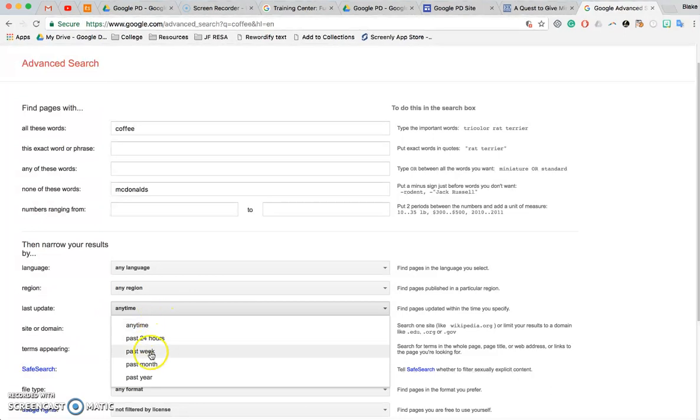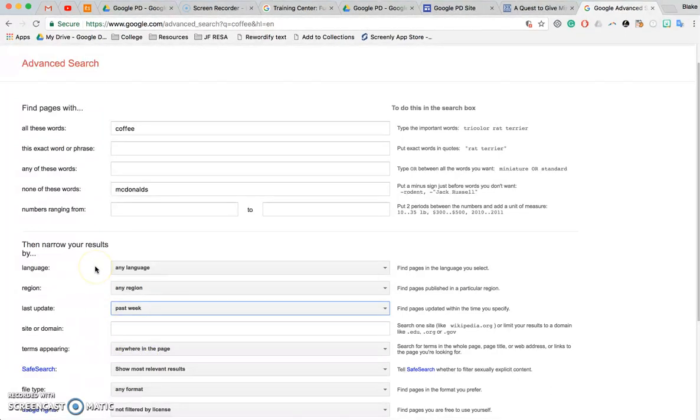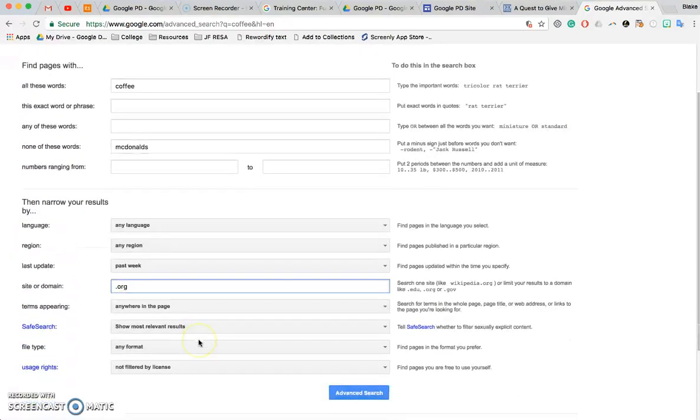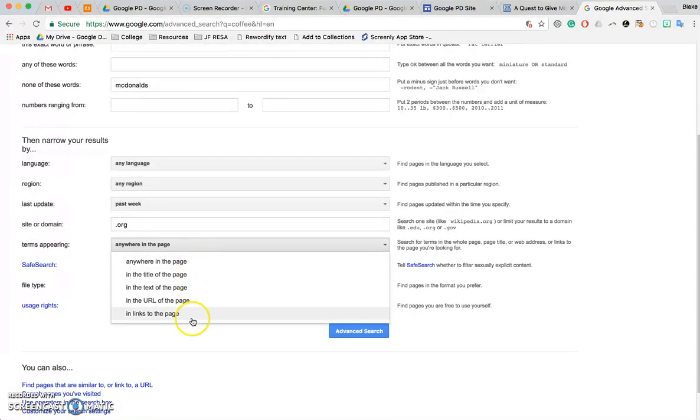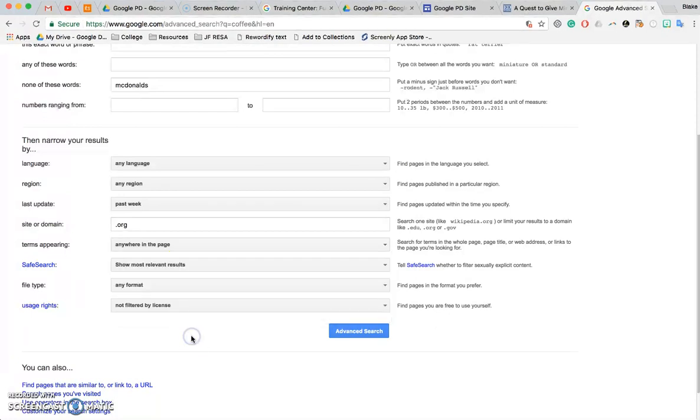So maybe I want something fresh and new. So I can say this past week, and then I can actually say, I can limit my domain to like a .edu or a .gov or a .org. So maybe I only want to look at .orgs and nothing else. Where do the terms appear? So I can actually narrow it down to where the terms would appear, so that I can get an even more specific search.